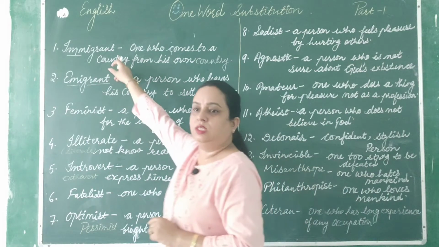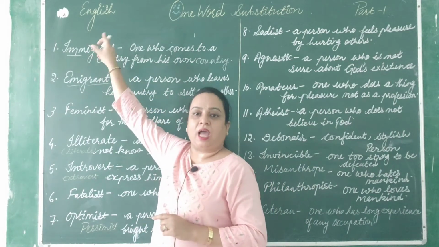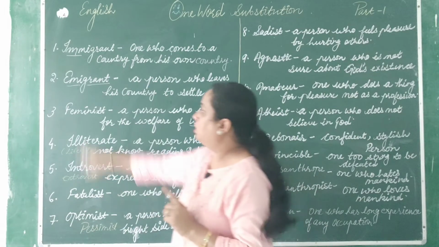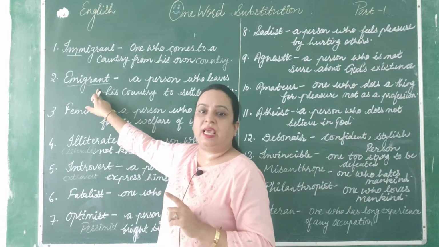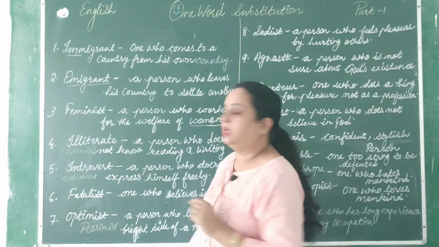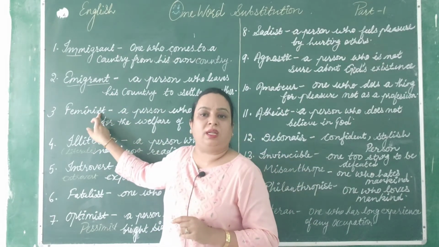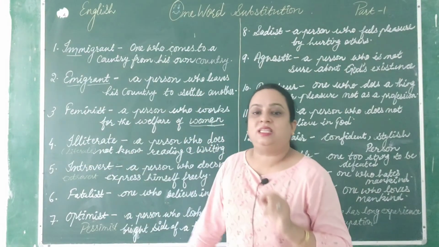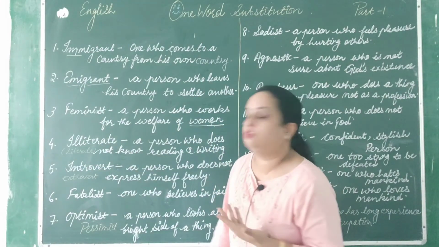The first one is immigrant, IMMIGRANT, immigrant. Second one is emigrant, EMIGRANT, emigrant. Third one is feminist, it's feminist. Fourth one is illiterate, speak with me, illiterate.